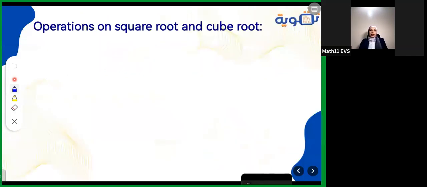Let's talk about something else here, the operations on the square root and the cube root. Remember that if you have square root of 4, for example, yes, I know, it's 2. But what if I ask you to get the square root of 8? It doesn't have a square root. So we need to get it simplified.